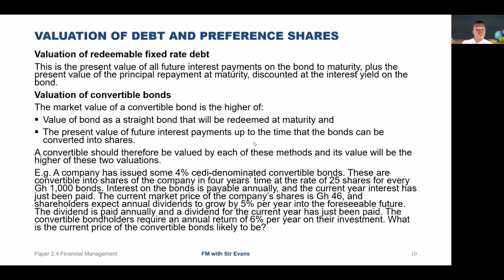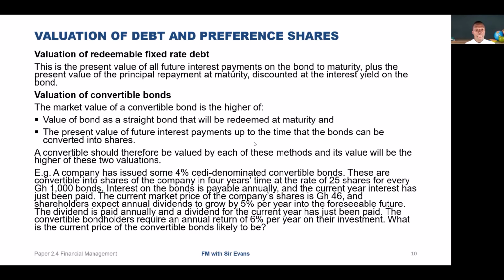A company has issued some 4% CD-denominated convertible bonds. These are convertible into shares of the company in 4 years' time at the rate of 25 shares for every 1,000 bonds. Interest on the bond is payable annually, and the current year interest has just been paid.